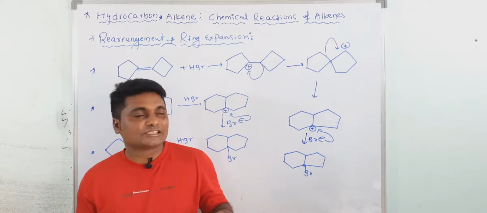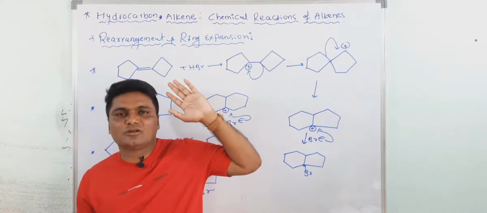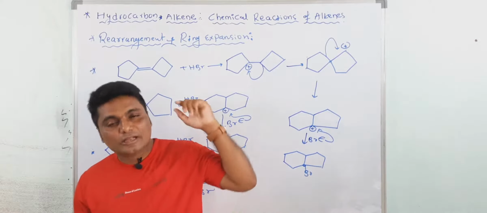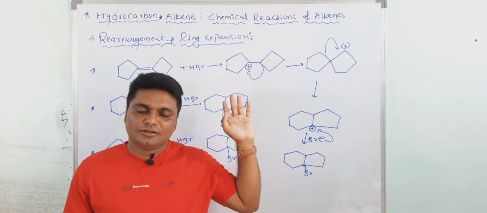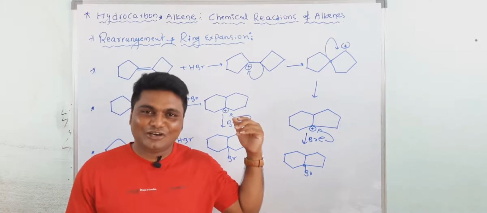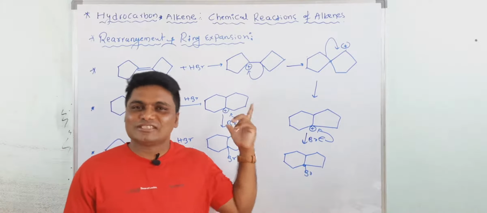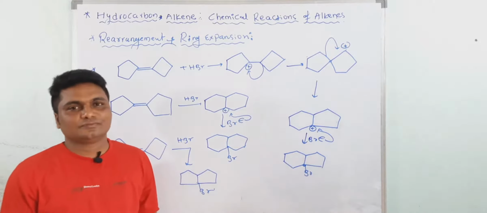Then problems based on rearrangement of carbocation, then ring expansion of carbocation. Now we will discuss problems based on stereochemistry.